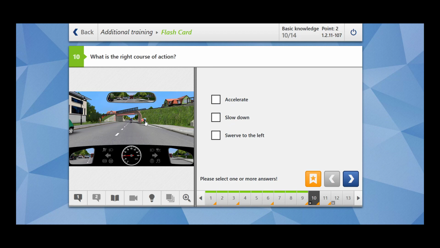Accelerate, no, because it could cause an accident between you and the cyclist. Slow down, this is the correct thing. Swerve to the left, you cannot swerve to the left because if you see a yellow vehicle, an oncoming vehicle is coming, so you should slow down and you should not try to overtake the cyclist.